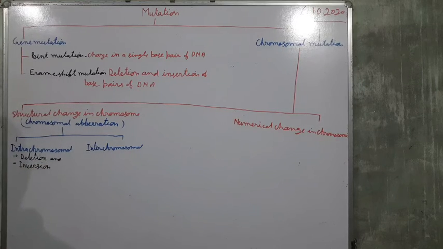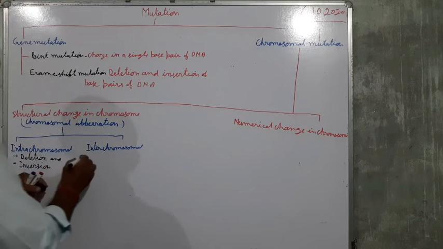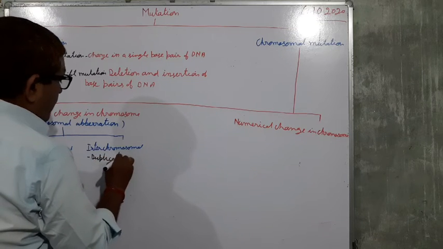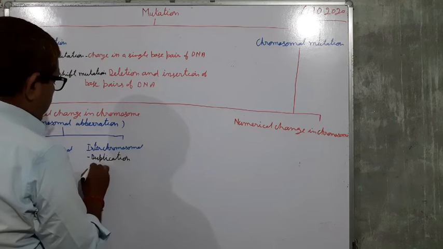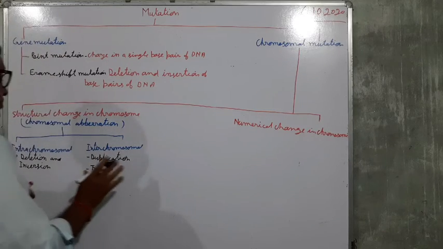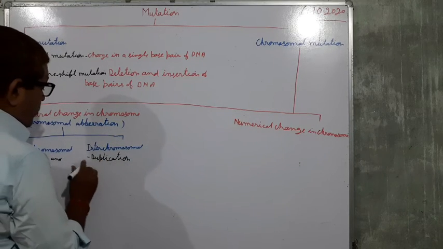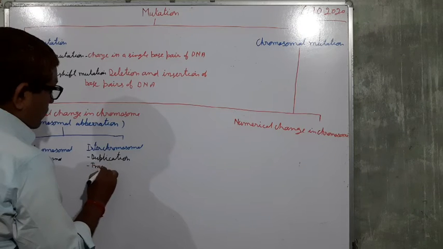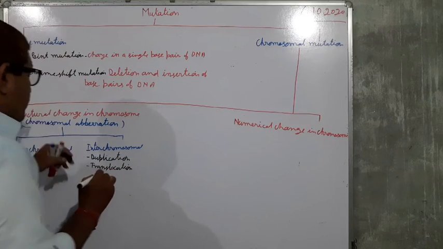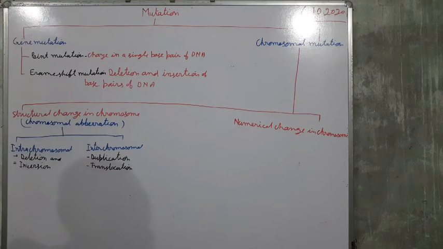Two types, intrachromosomal deletion and inversion, and the others are duplication and translocation. These are the two types, duplication and translocation.